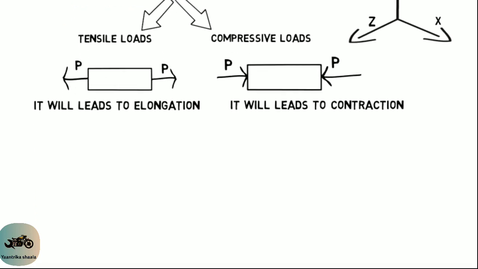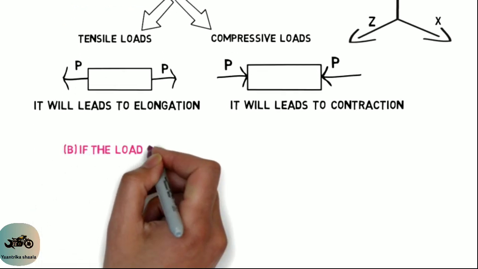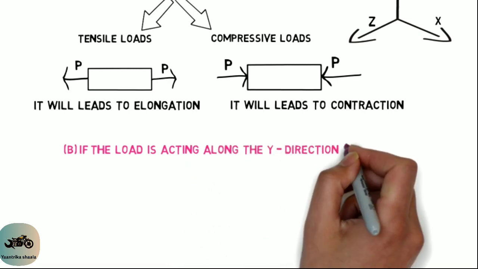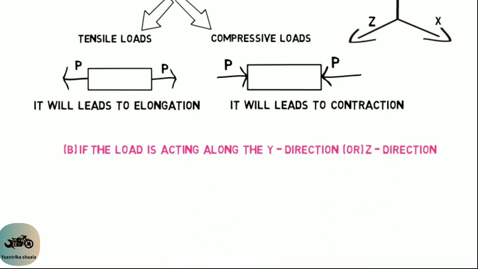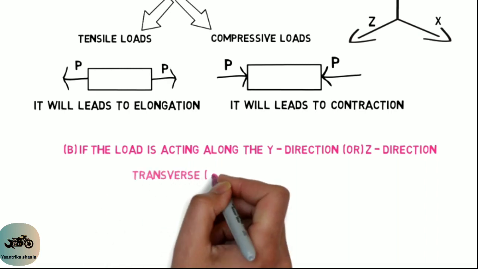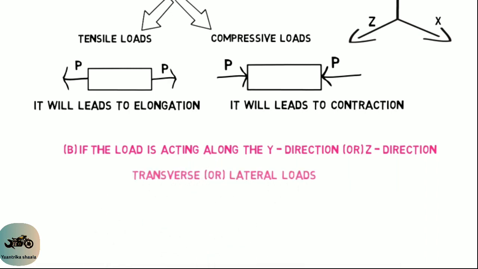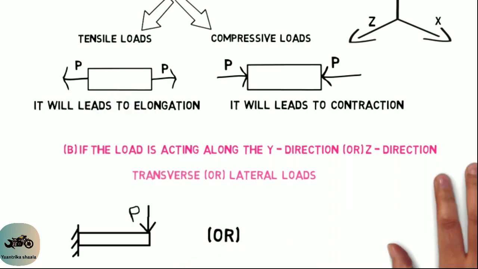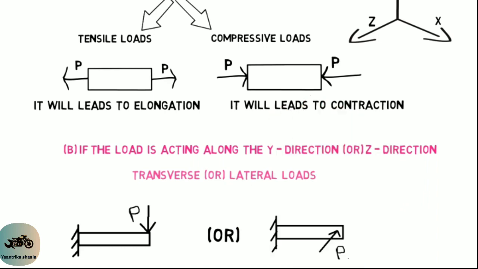And the second one in the first classification: if the load is acting along the y direction or z direction, then the type of load is called transverse loads. In the figure below, the left hand side diagram shows the load acting in the y direction and the right hand side figure shows the load acting in the z direction. These two are transverse loads, but the directions are different. One is the y direction and another one is the z direction.